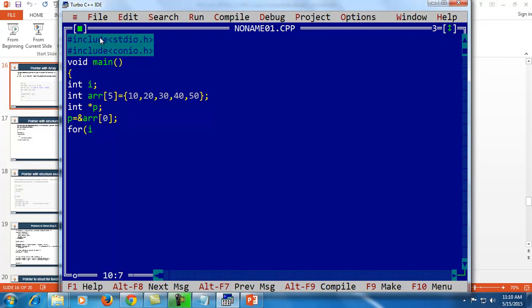To display the value, I am using this loop i equal to 0, i less than 5, i plus plus.